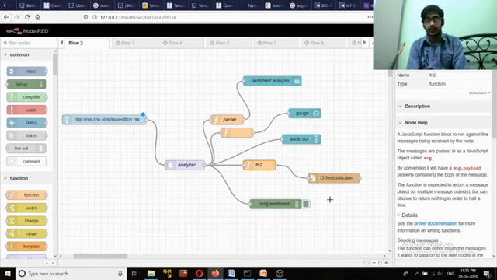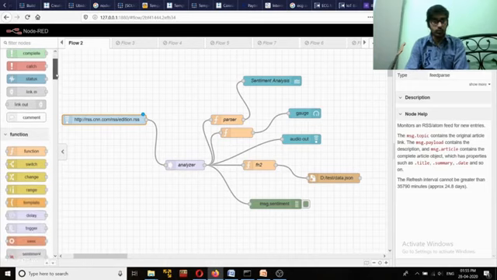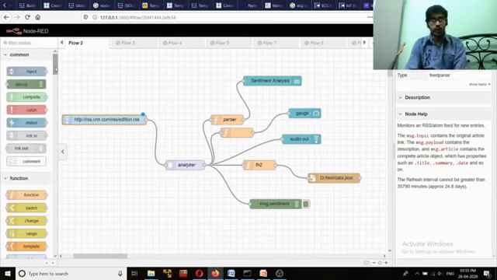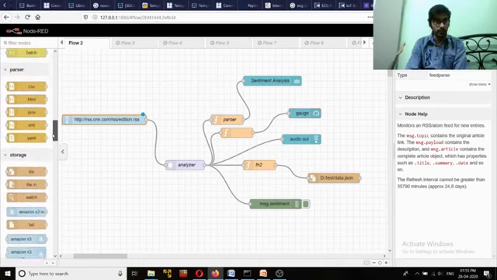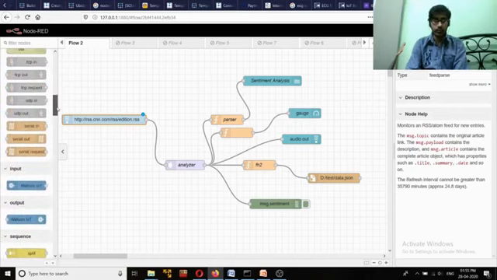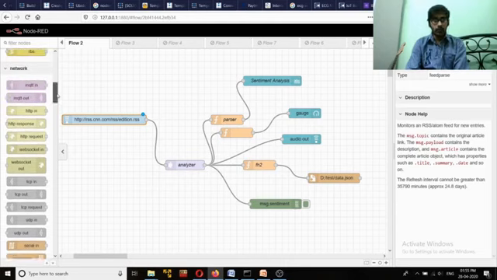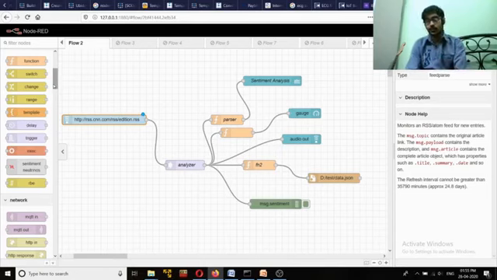Each and every entity and each and every object is actually considered a node. So our first node that we need to use is the feed parser node. Now how can we get these nodes? Basically, if you go to the left hand side, you can see there are lots of nodes present. You can install them manually, and by default when you install your Node-RED server, some of the nodes are basically available. Some of the nodes you can install explicitly, right?